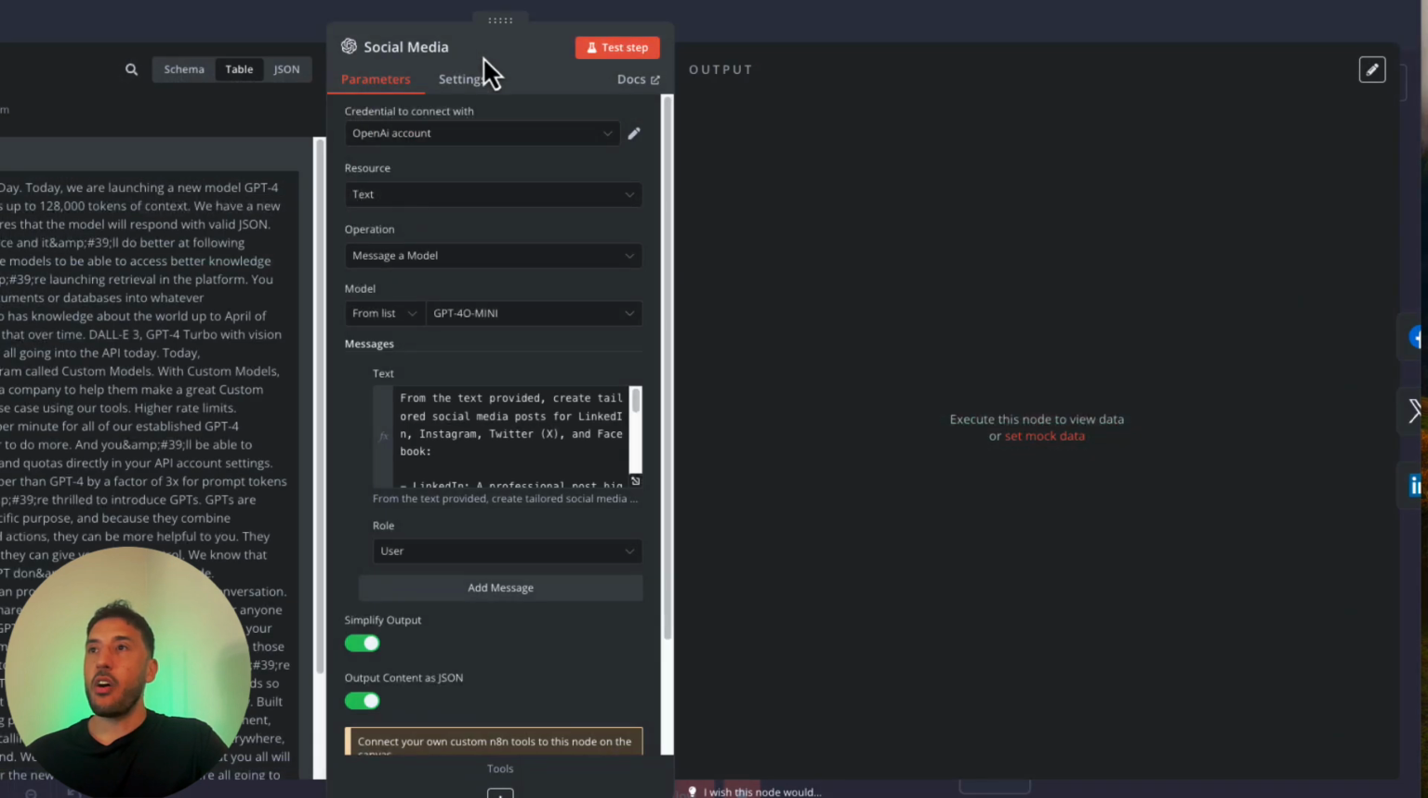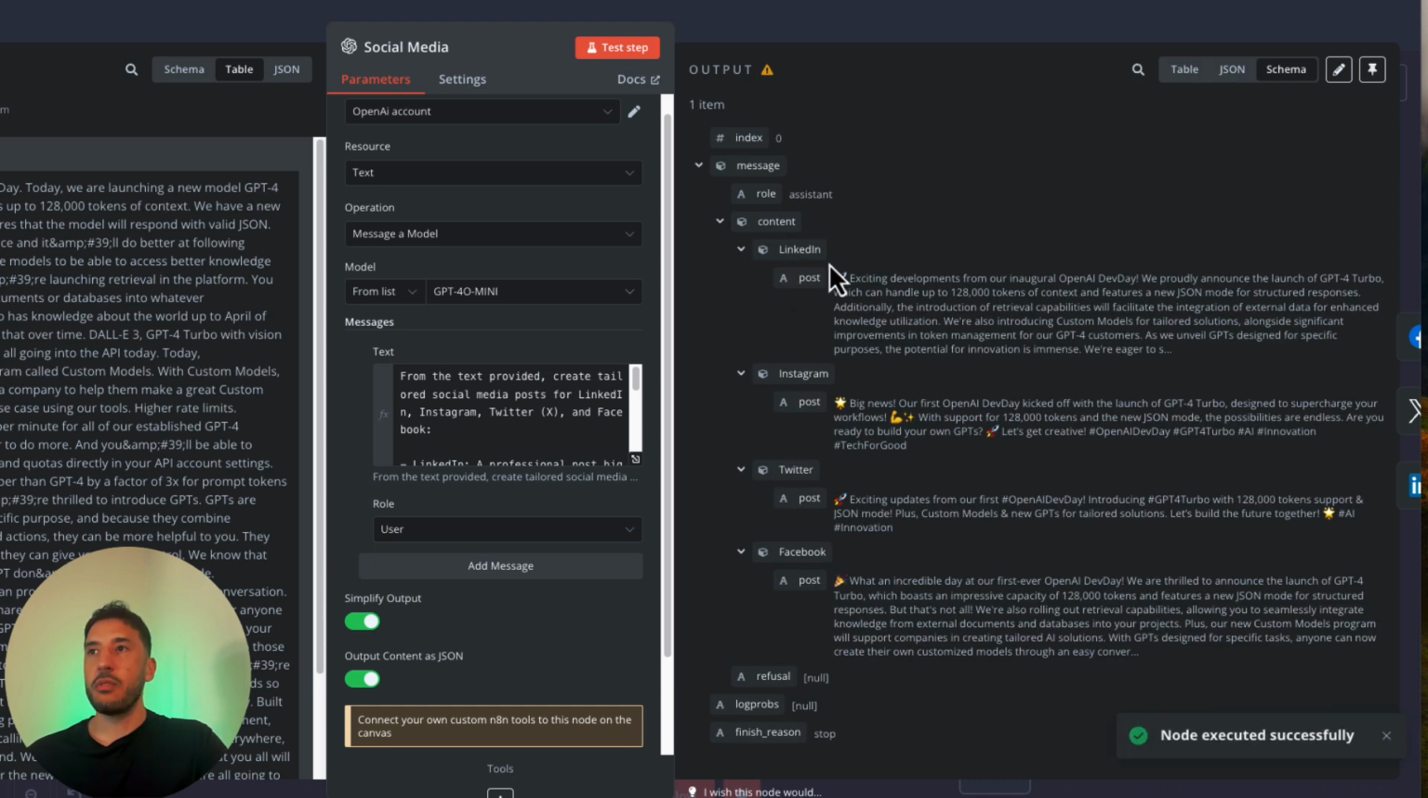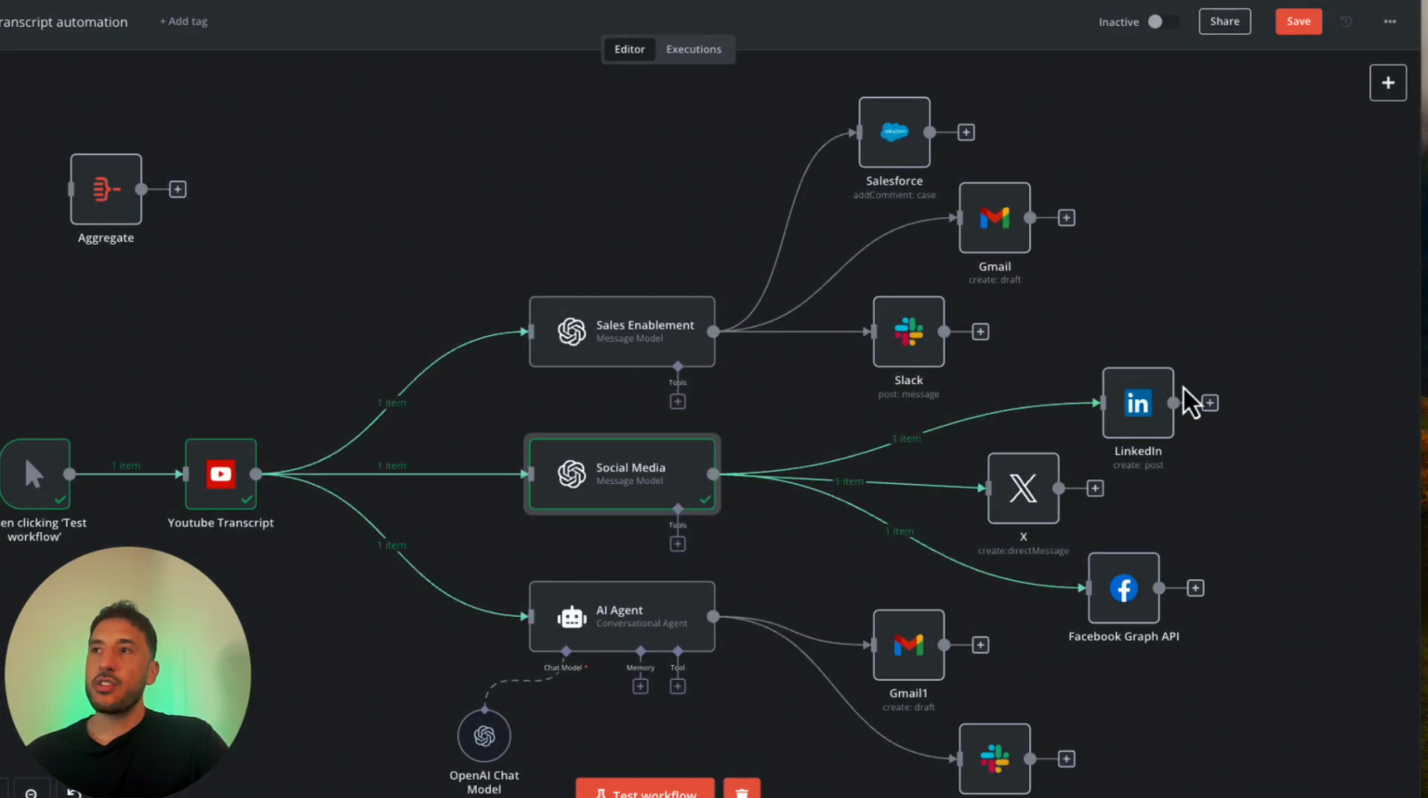And once we click on test this step, and again, obviously make sure you're outputting this as JSON, that way you'll be able to grab the different posts and connect them to the corresponding nodes. And as you can see right here, it created a nice little post for LinkedIn, Instagram, Twitter, and Facebook. So now all you have to do is, on the next node, attach this to your LinkedIn account, X account, Facebook account, and everything else.